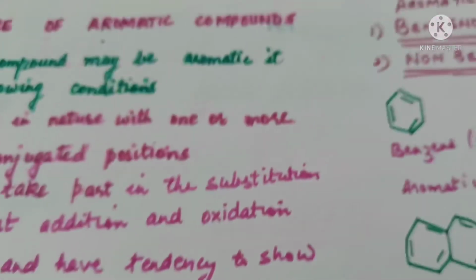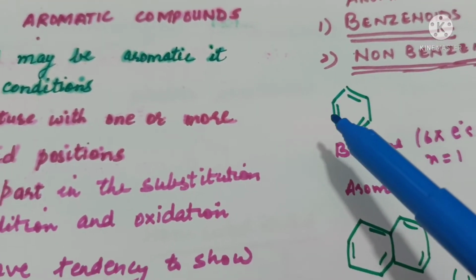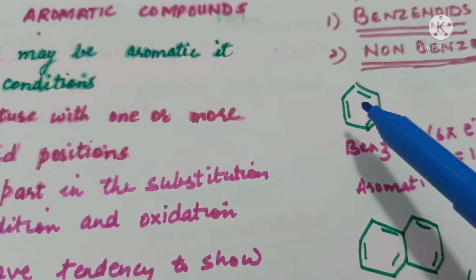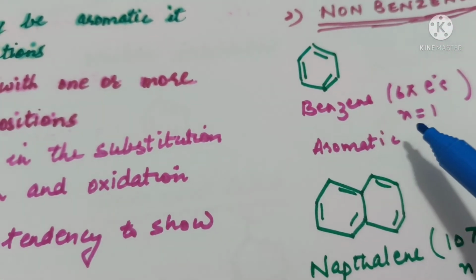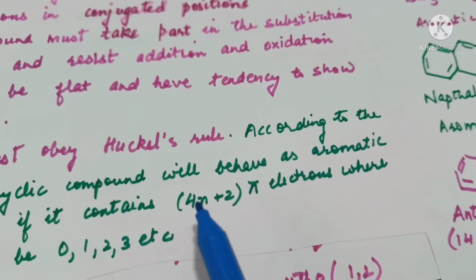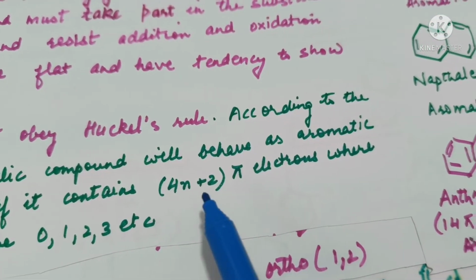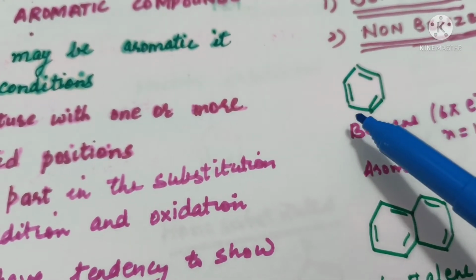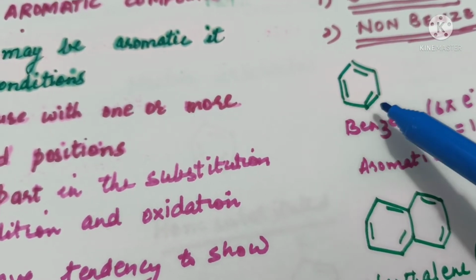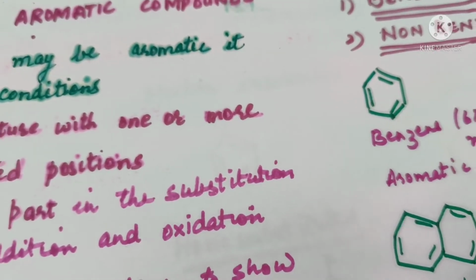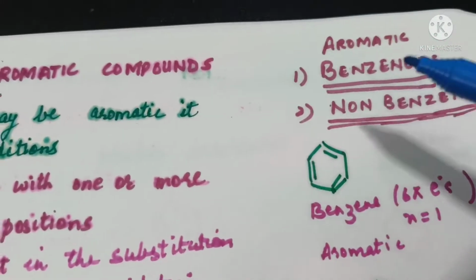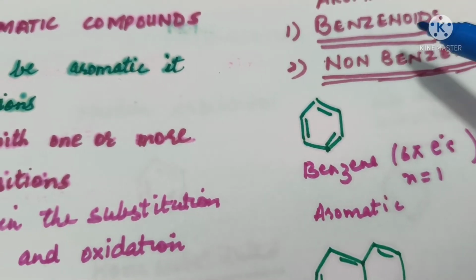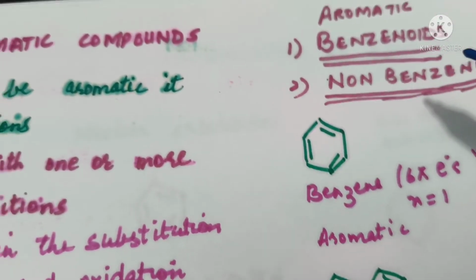For example, benzene has 6 pi electrons. So if we put the value of n equal to 1, then 4 into 1 plus 2 is 6, and it has 6 pi electrons. Also, benzene is flat, cyclic, and has conjugated bonds, so it's an aromatic compound. Aromatic compounds can be divided into benzenoids and non-benzenoids.